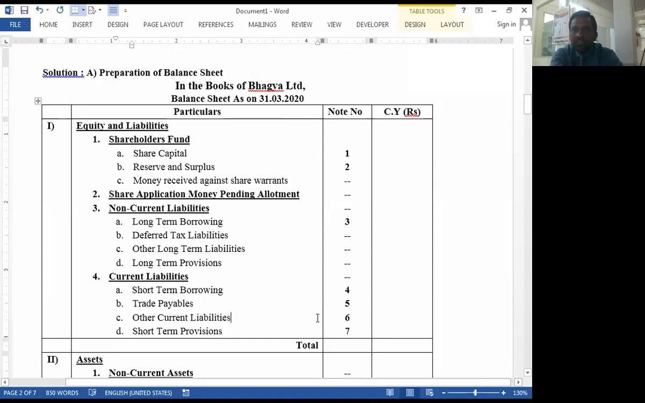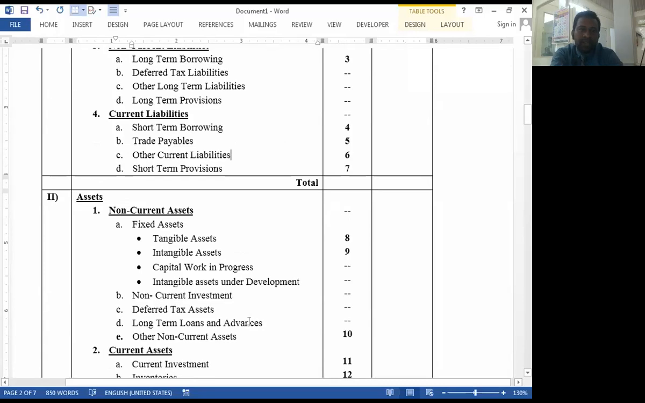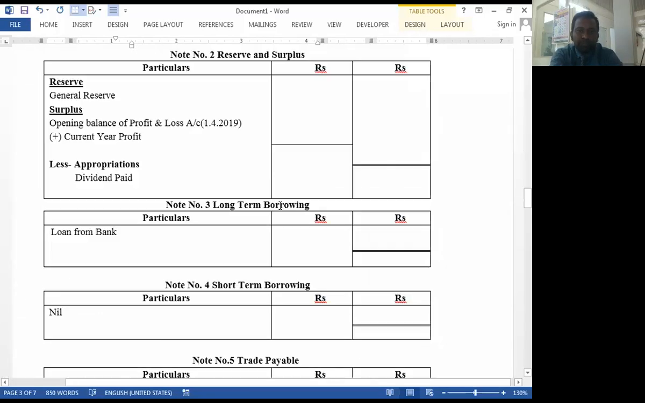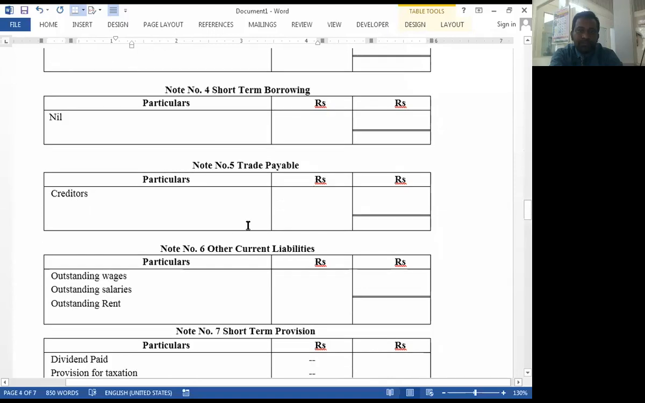That's why any outstanding expenses are transferred to the other current liabilities: outstanding wages, outstanding salary, outstanding rent. In case of this problem, transfer to notes number 6, outstanding wages. 5,200 is the outstanding wages. Then next item,